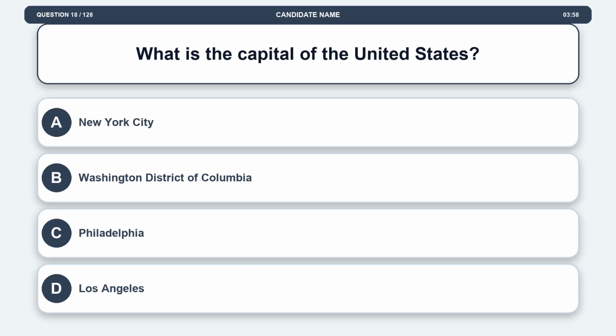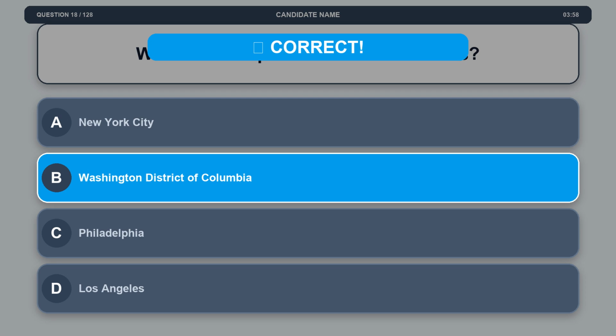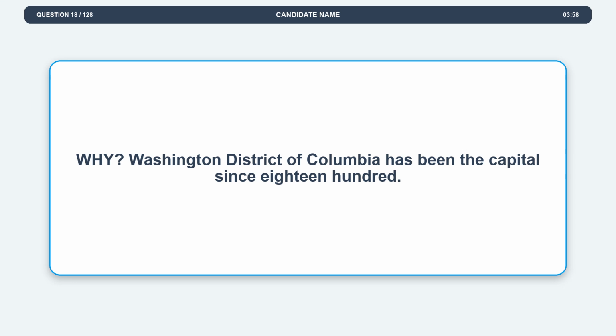Question 18. What is the capital of the United States? Option A. New York City. Option B. Washington District of Columbia. Option C. Philadelphia. Option D. Los Angeles. The correct answer is option B. Washington District of Columbia. Explanation. Washington District of Columbia has been the capital since 1800.